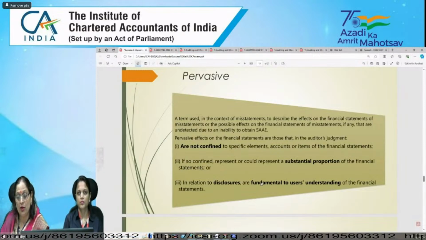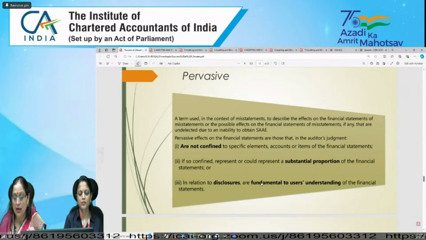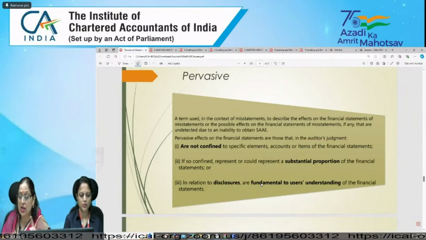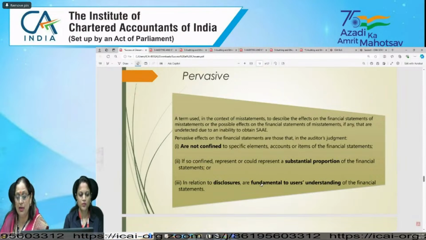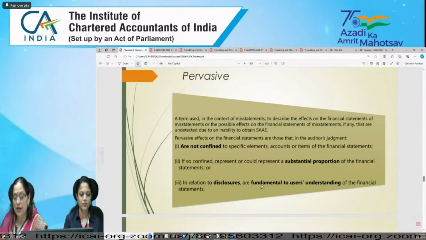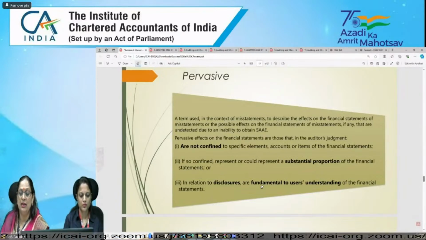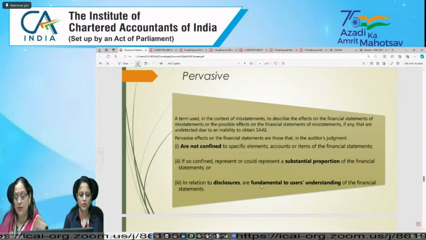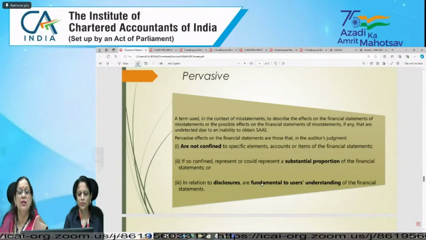Third one is in relation to disclosure, which is fundamental to users' understanding of the financial statement. If we talk of disclosure, it is fundamental to users' understanding, very, very important.